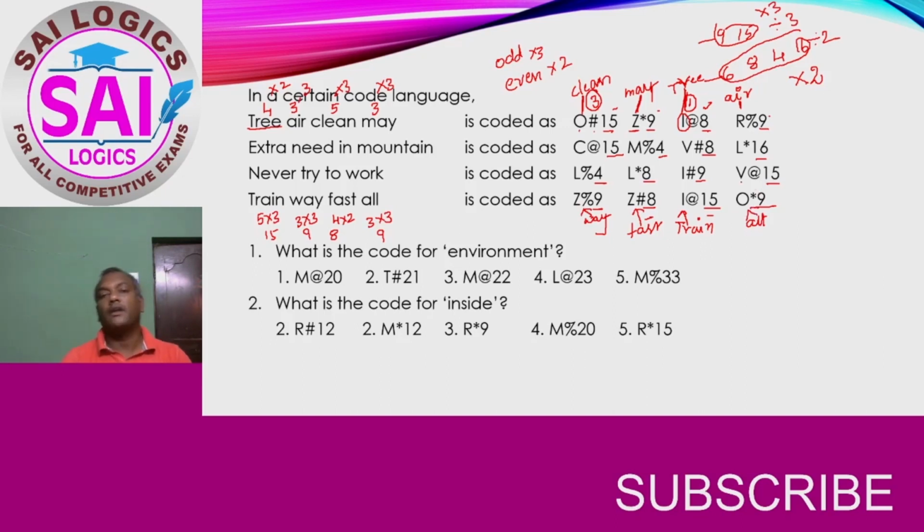So likewise, now it has been decided for the alphabet. Now it is understood, the first concept about number. When the odd count is there, it has been multiplied by 3. If the count is even, it has been multiplied by 2. And regarding alphabet, it is the pair of the second letter.